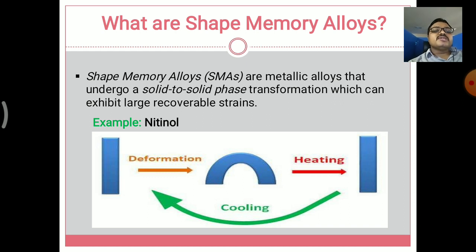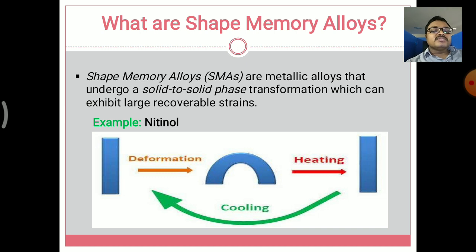The starting and ending are both solid, but during the cooling transformation the alloy is deformed into another shape. The first one is a long shaft, but by deformation it bends into a C clamp. You can see the C-type shape on cooling, and when heated, the deformed structure regains its own structure.